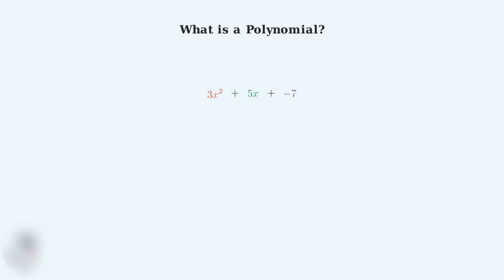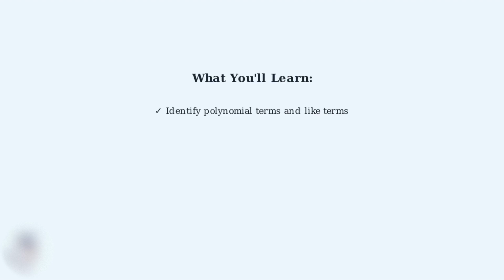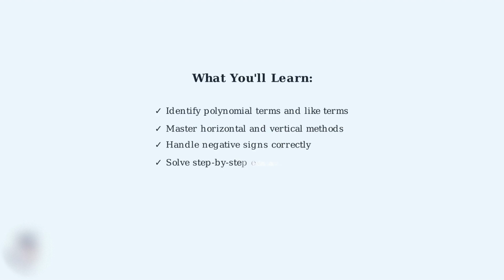The key to adding and subtracting polynomials is understanding that we can only combine like terms, terms that have the same variable raised to the same power. When we add or subtract polynomials, we're essentially combining these algebraic expressions. The process involves identifying like terms and combining their coefficients while keeping the variable parts unchanged. In the upcoming sections, we'll explore the different types of polynomials, learn systematic methods for addition and subtraction, and work through detailed examples that will build your confidence and mastery of these essential algebraic skills.